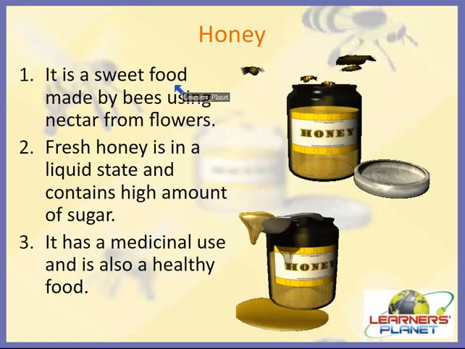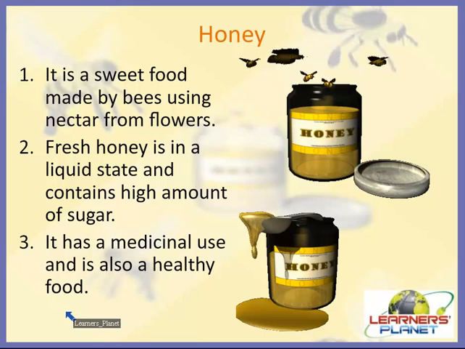Children, honey is a sweet food made by bees using nectar from flowers. And fresh honey is in a liquid state, as you can see here. This fresh honey contains a high amount of sugar, and it actually has medicinal use and is also a very healthy food for us, right?